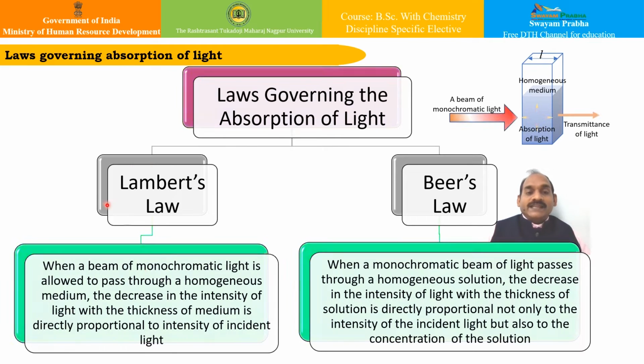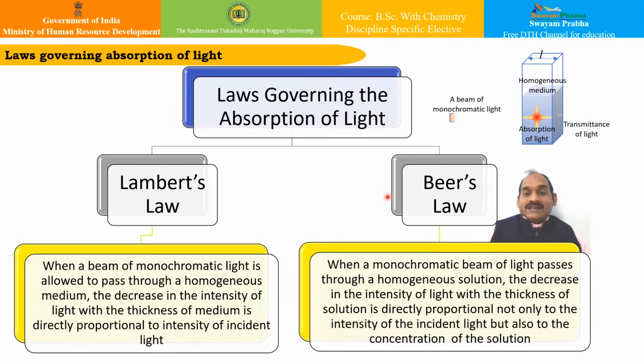In case of Lambert's law first, it says when a beam of monochromatic light is allowed to pass through a homogeneous medium, the decrease in the intensity of light with the thickness of medium is directly proportional to the intensity of incident light, isn't it?